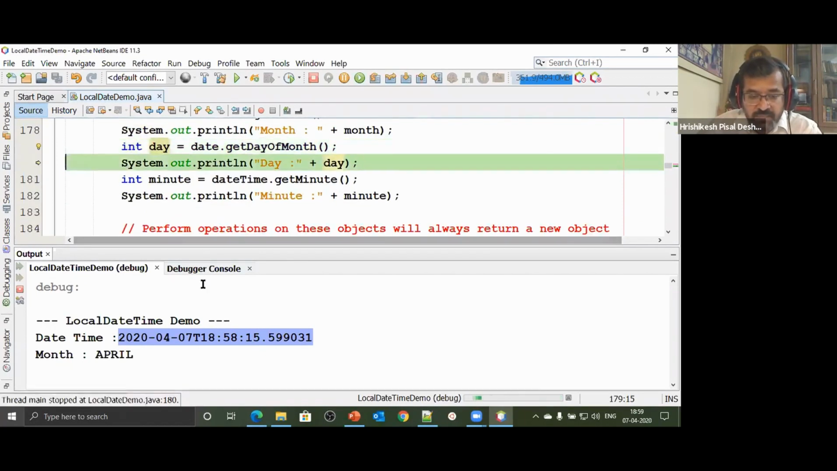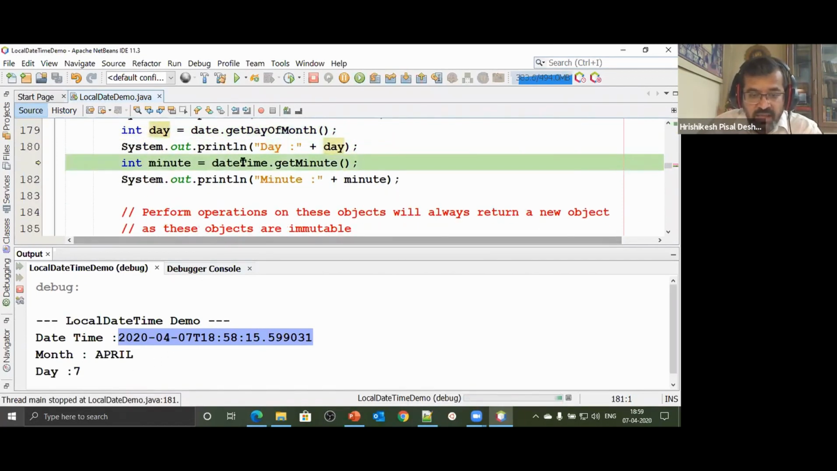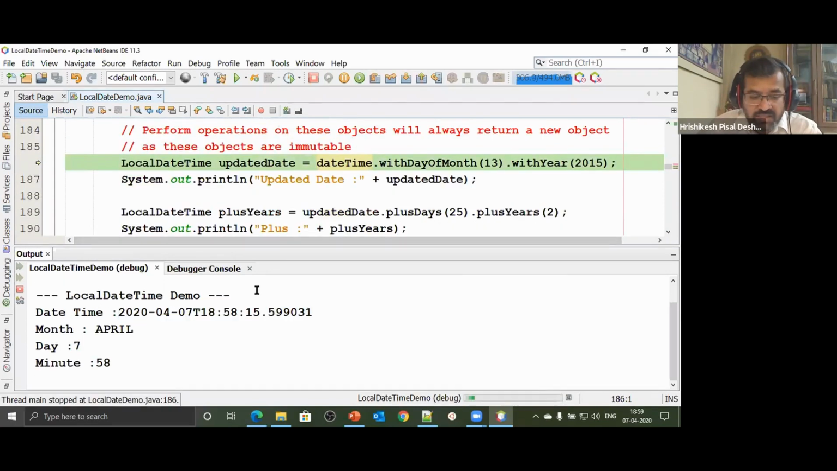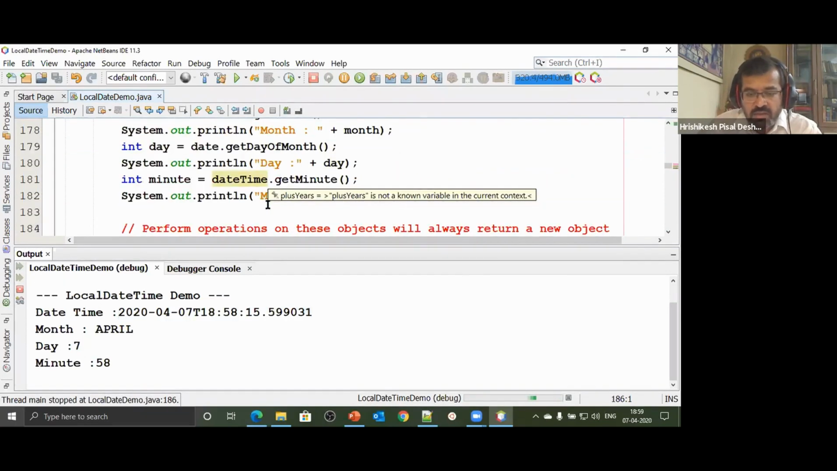That's what we saw last time. So it will give the day of the month. That's the seventh day. I say datetime.getMinute, where datetime is the date object name. Datetime.getMinute will tell you how many minutes. It's 58 minutes and so on. Let's go ahead with the next method.